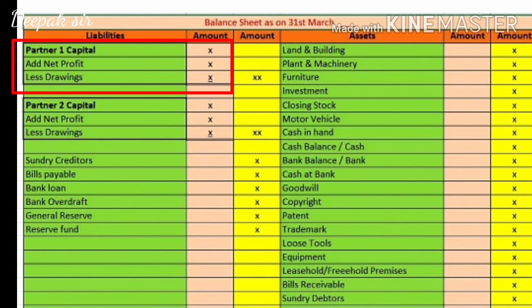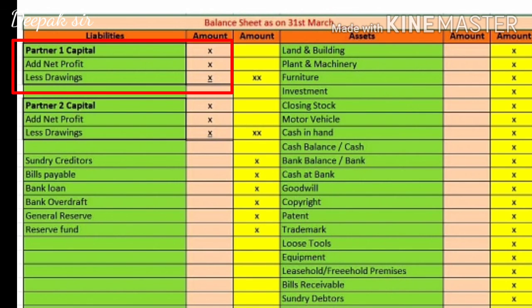Then for the first partner, if it is a net profit, we have to add that net profit. If it is a net loss, we have to write down less net loss. And obviously if drawings are given, we have to deduct the drawings. If any additional adjustments are given, that will come below that. So the first part is the first partner's capital, net profit, and drawings.